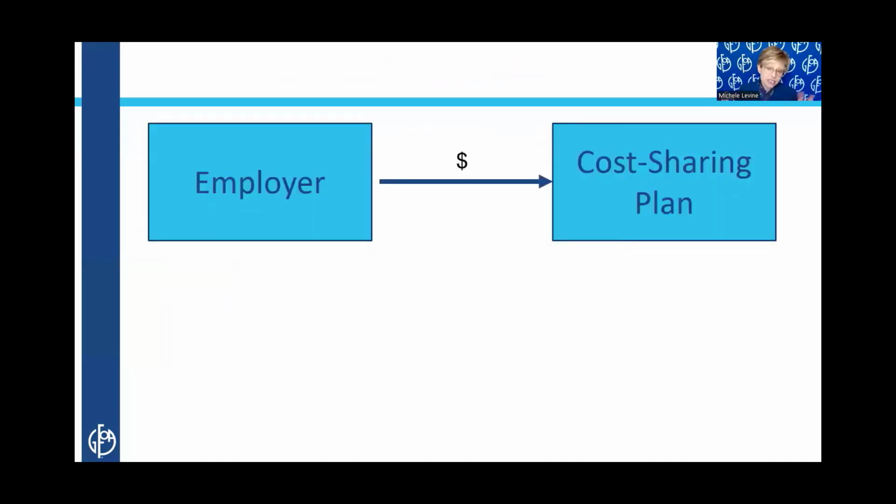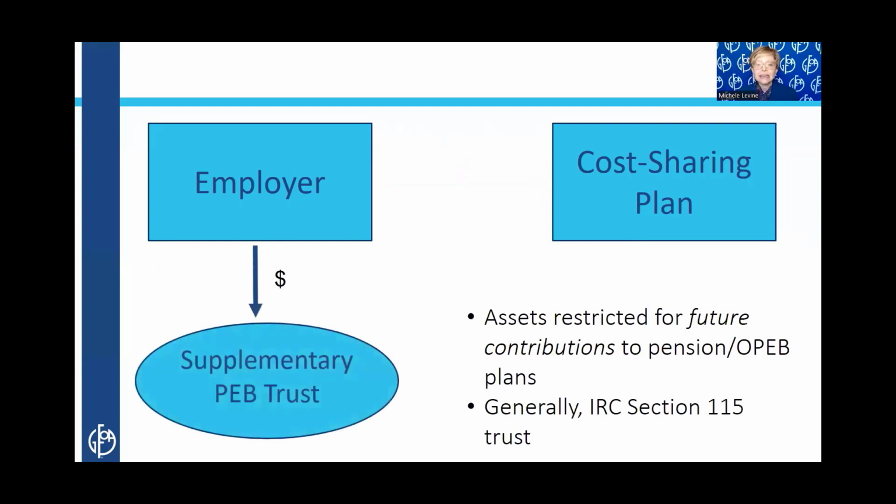So rather than, or in addition to, directly making the currently required plan contributions, some employers have established legal trusts in which they can invest and use the monies to pay for contributions that they will be required to make in the future to their cost-sharing plans. The hope is, of course, that they are going to accumulate earnings on those assets that can be contributed. Now, originally, we saw most of these established in California by members of CalPERS, but now we're starting to see them in some other cases, and it's important to remember what we're going to talk about next.